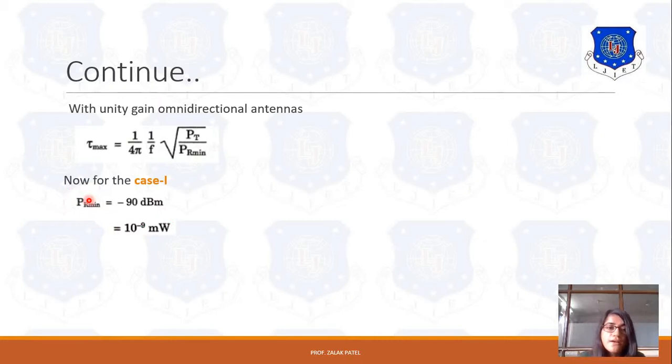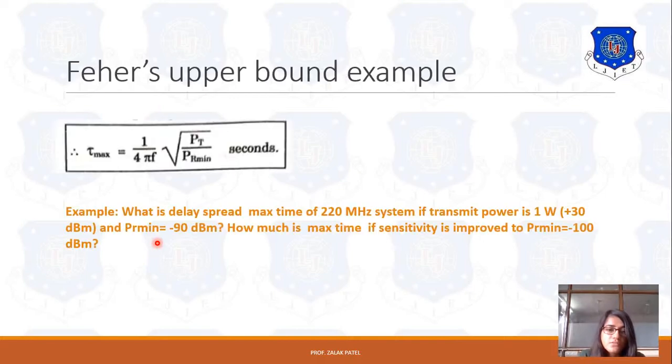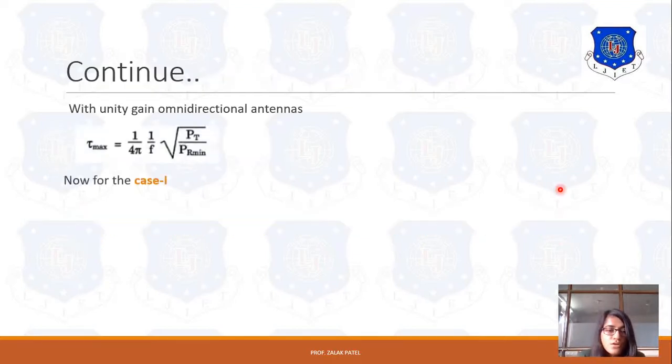So if we put the values over here, the worst case delay depends on Pt upon Pr minimum. Now in the question the transmit power is 1 volt, so Pt is given. We have to put the values over here, Pt upon Pr.